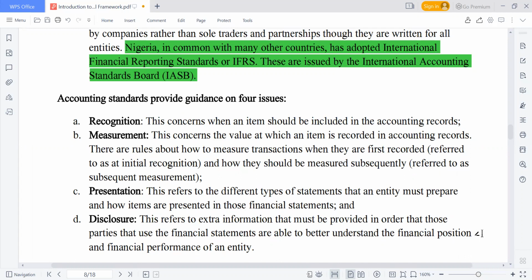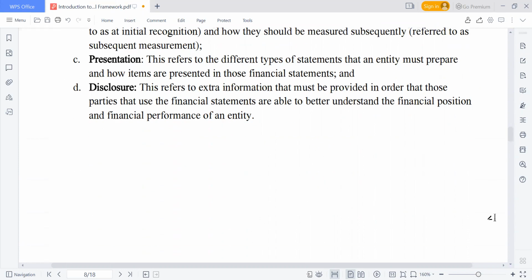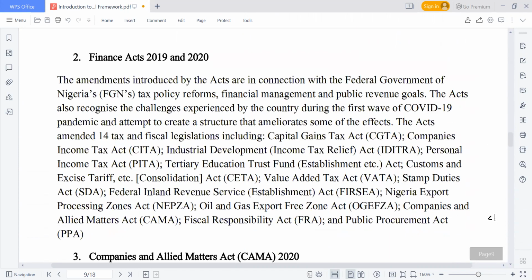The recognition: how are you going to recognize that item? And for you to recognize a certain item, it has to meet a certain criteria. For you to recognize that this is an asset, it has to meet a criteria, which we are still going to look about. How are you going to measure it as well? Accounting standards will talk about that. How are you going to present it? Where are you going to include it in your statement? And what are the disclosure requirements that you need to add in your notes to the accounts? Accounting standards will tell us that.